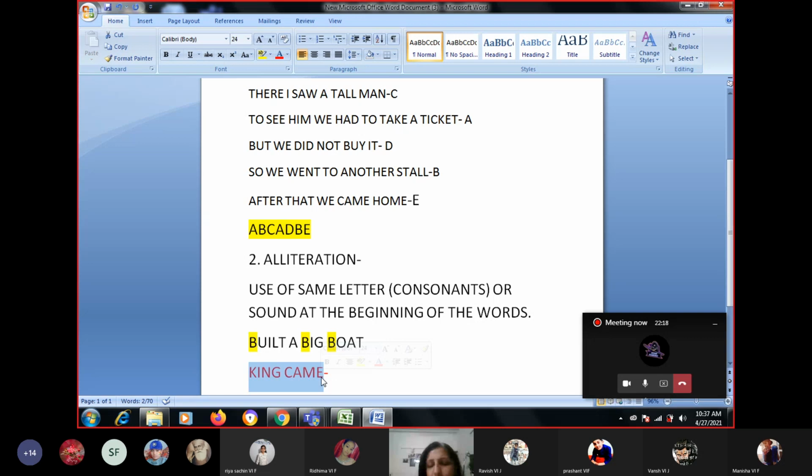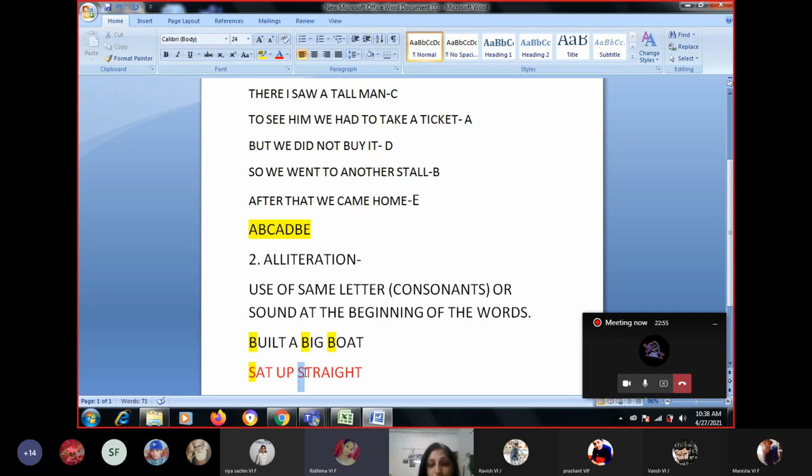These kinds of sentences are very few. It happens very rarely that you get these kinds of sentences that confuse you. Otherwise generally the first letter of everything is the same and almost the sound is also the same, so they are alliteration. Such sentences come very rarely, but you should know how to find alliteration. Okay? Like in this poem, what is there? "Sat up straight", right? Now in this, S, sir, straight, sir. So this is your alliteration.